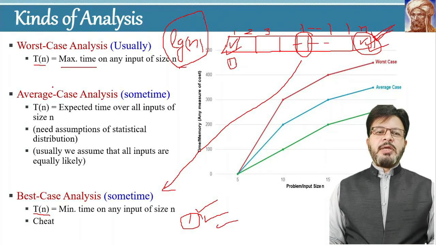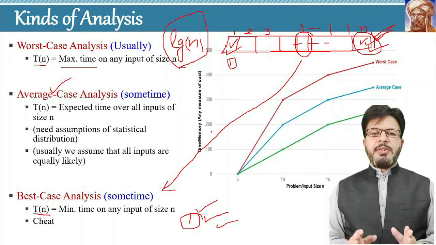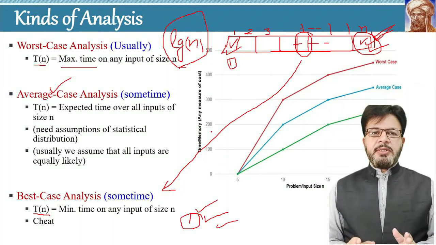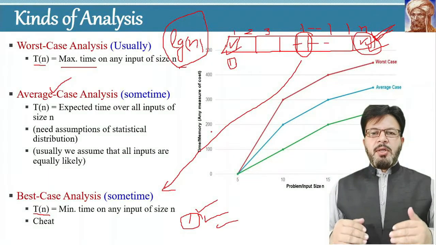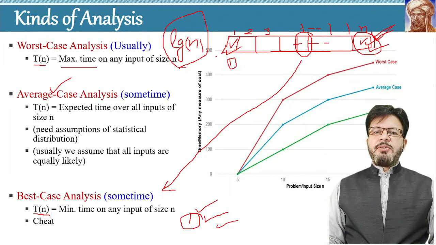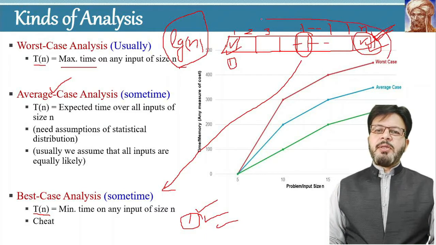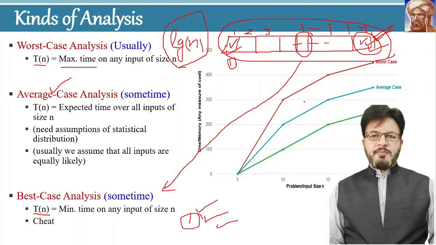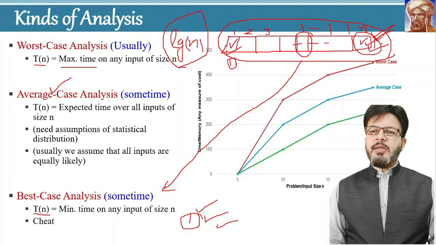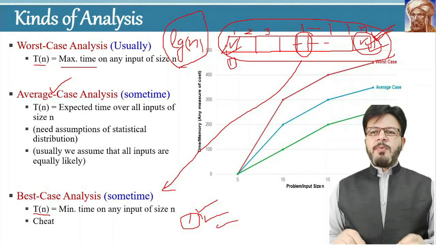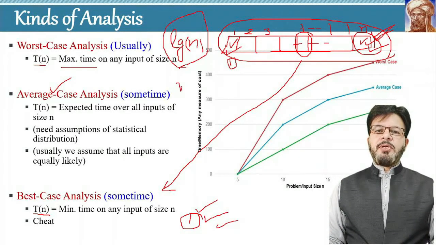Now we will move towards the average case analysis. It is a bit complicated. We will not discuss it in detail over here. After some time, in some other lecture, we will discuss the average case analysis in detail, but for the time being, you should remember that in the average case, you have to consider all possible inputs of size n. Since the size of the array is n, all possible inputs mean all possible permutations of size n, and the number of permutations is n factorial, which is a huge number.